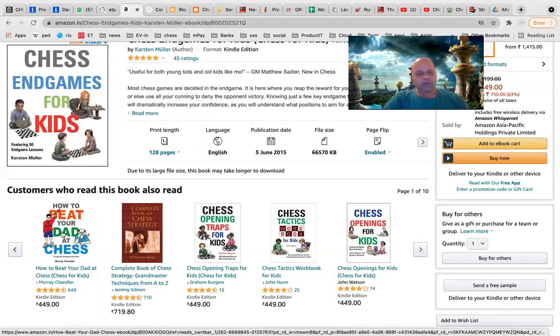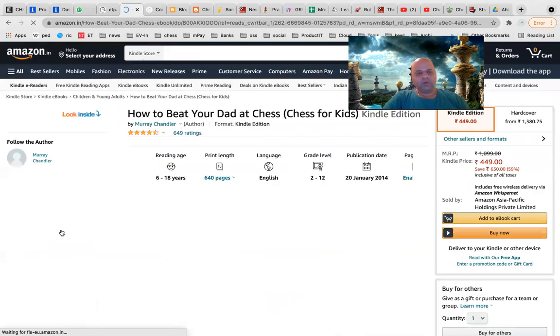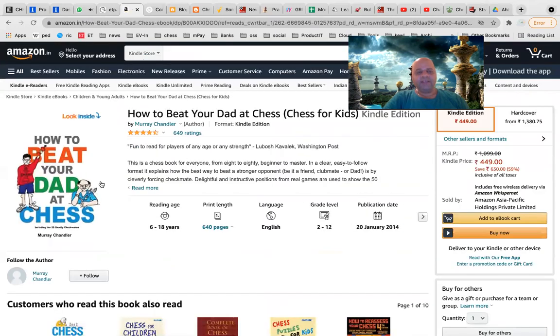How to beat your dad at chess. This is also a good book. So this is having all the various mating patterns. We have studied those mating patterns of Vukovic, right? But this has got more details of those in 50 lessons. I really like the layout. It is a very, very short and sweet layout. One topic will have either 2 pages or 4 pages, not more than that, but it will cover all the key things about it.